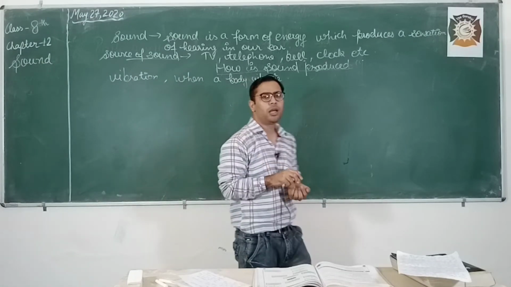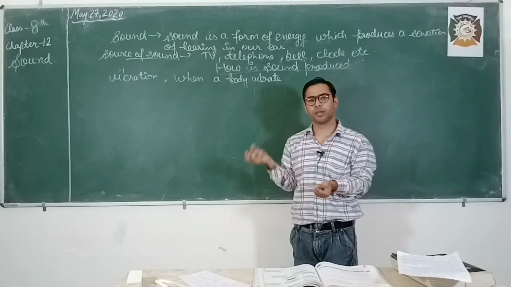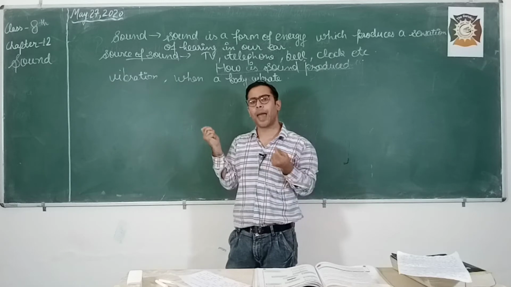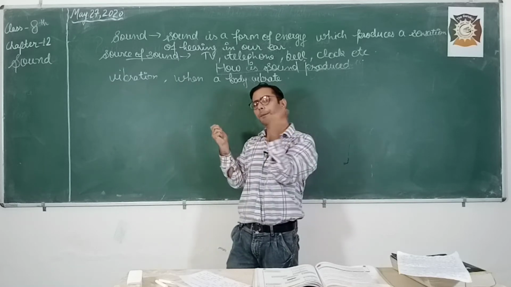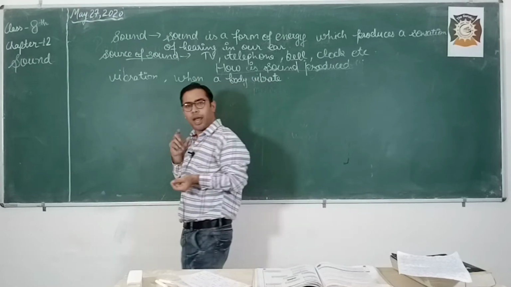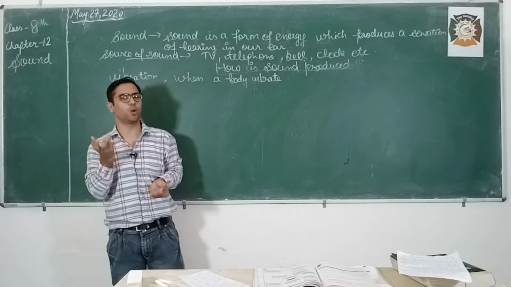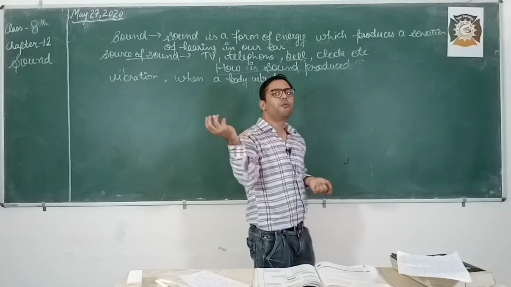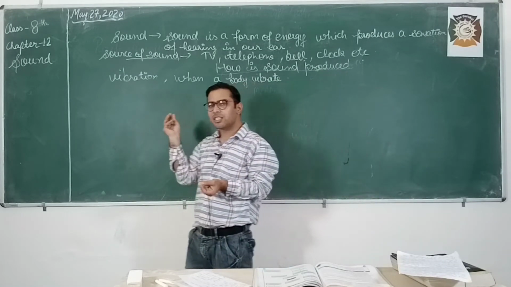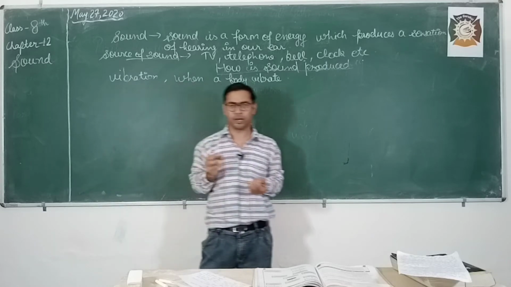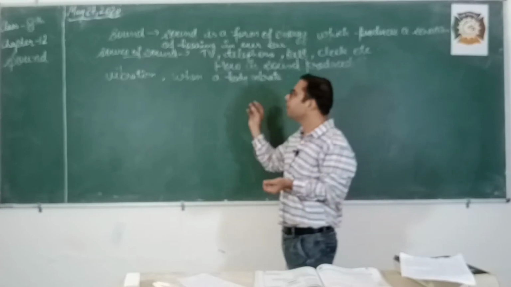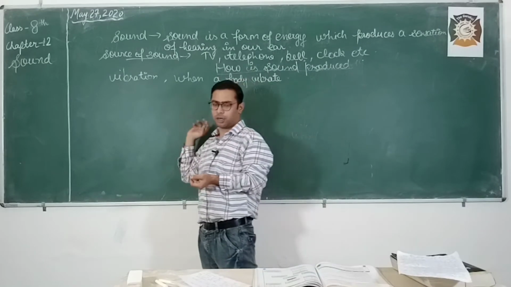For example, if I'm having a metal plate in my right hand and in my left hand I'm having a metal spoon. If I beat the metal plate with the spoon, then what will happen? You will hear a sound. Okay students. So when you hold the metal plate in your hand, you will also feel some kind of vibration of the metal plate. Okay, so in many cases whenever you hear sounds, you will feel the vibration of one object.